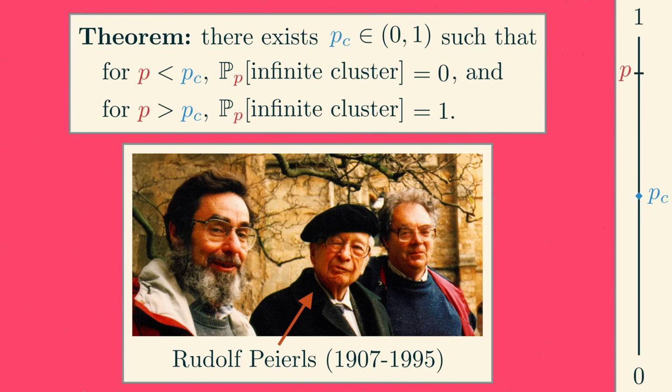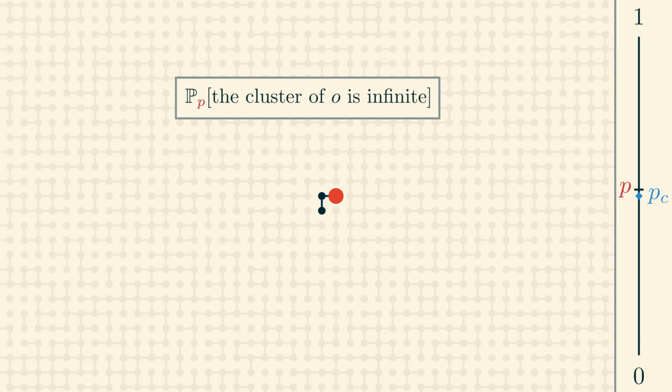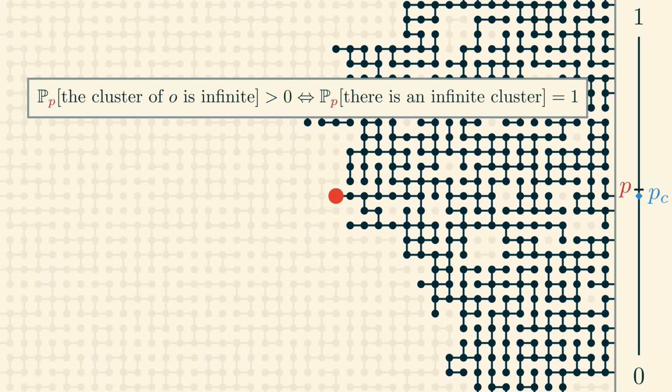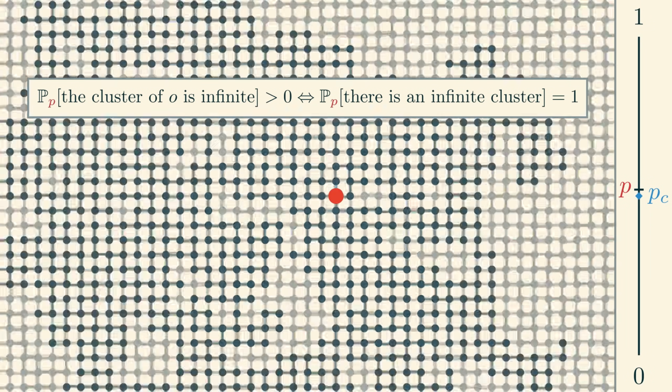Before we continue with the proof, let's make a few simplifications. Fix a special node in the grid, called the origin, or O for short. This denotes the probability that the open cluster containing the origin is infinite. This probability is positive if and only if the probability that there is an infinite cluster somewhere is 1.